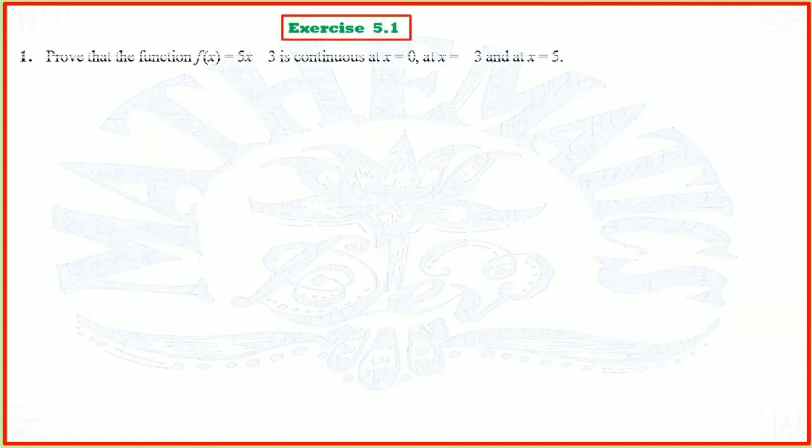Here we start exercise 5.1. The first question: prove that the function f of x equals 5x minus 3 is continuous at x equal to 0, at x equal to minus 3, and at x equal to 5. So now you have to prove this function is continuous at these 3 points.